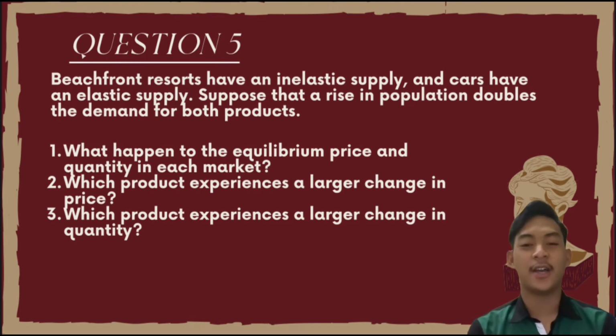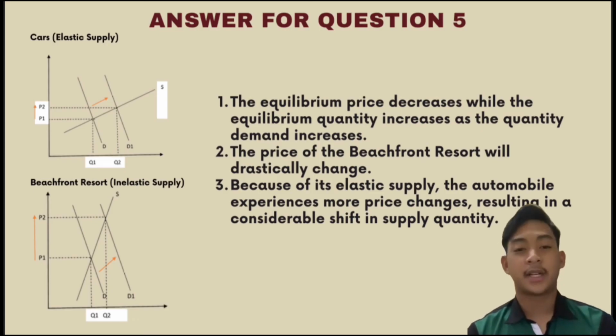Okay, now I will explain the answer for question 5. First, this is the elastic supply curve for cars, and the other one is the inelastic supply curve for beach front resort. The answer for question A is that the equilibrium price decreases while the equilibrium quantity increases as the quantity demanded increases.